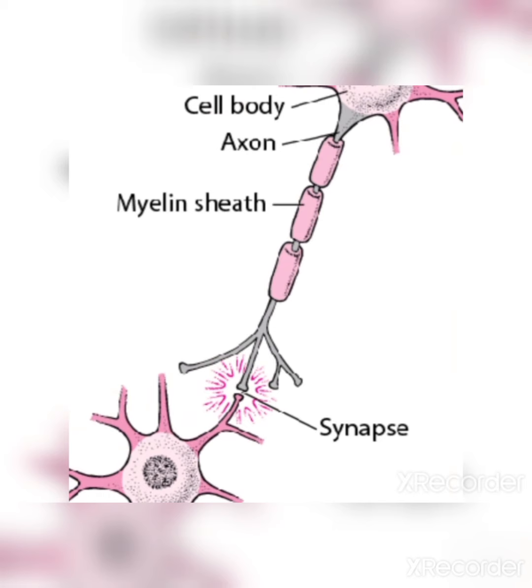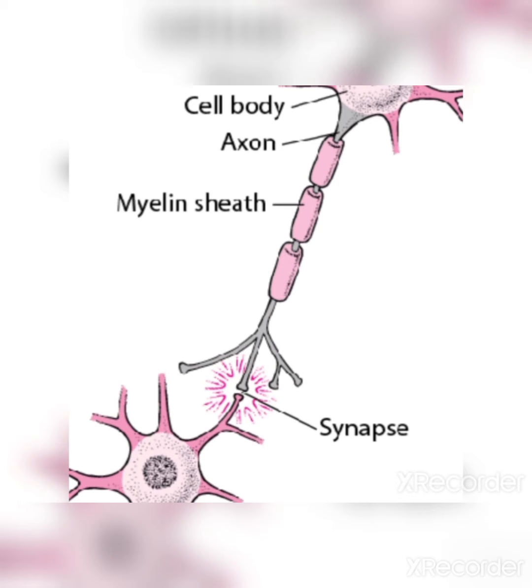Okay, now this is the diagram showing how the neurons are connected. The first neuron has the perikaryon. Okay, at the end it has the axon terminal. Then just adjacent to it there is a second neuron having the perikaryon. That means there is a little bit of closeness between the first neuron's axon terminal and the dendrites of the second neuron. Okay, there is not a proper connection between both of them.